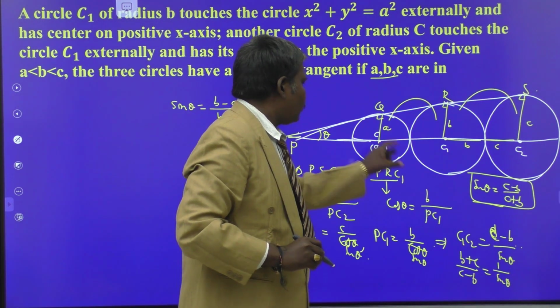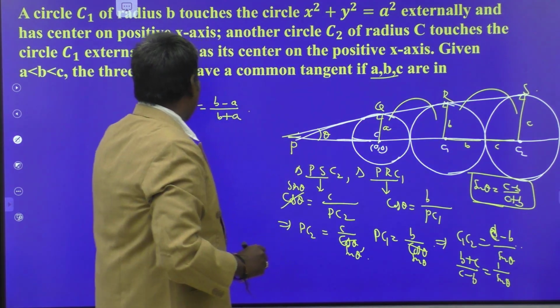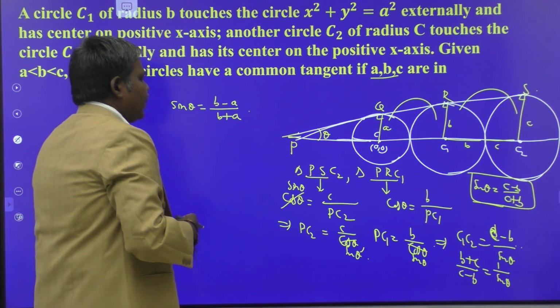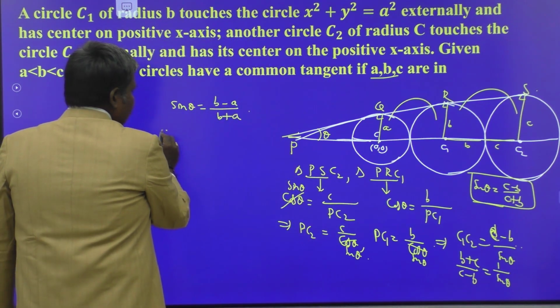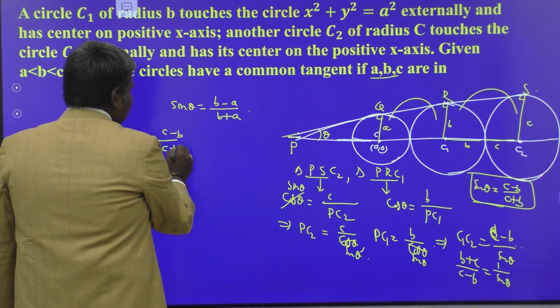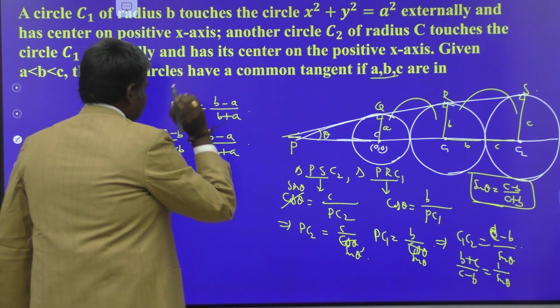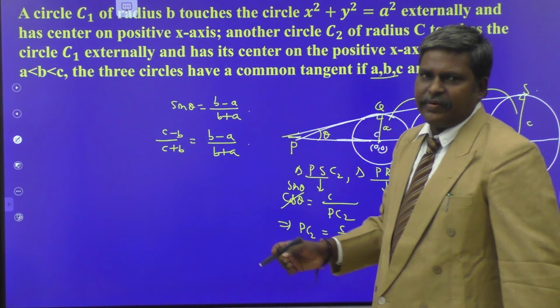In the same manner, we have to calculate the two sin theta values for the two triangles and equate them. We get sin theta is equal to (B minus A) by (B plus A). So equate again these two sin theta values. What we have? (C minus B) by (C plus B) is equal to (B minus A) by (B plus A). This is the condition.